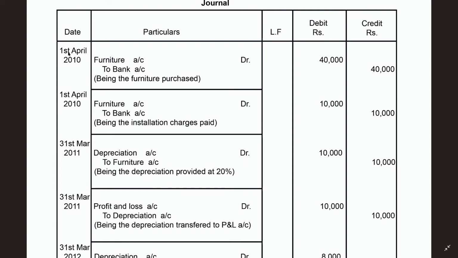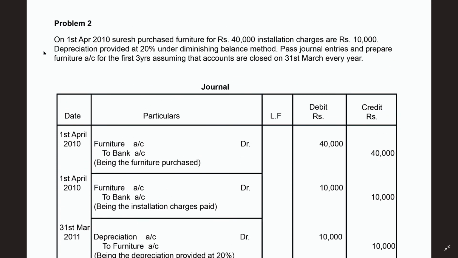So remember, on 1st April only we will buy the machine. On the 1st April only the installation charges will be charged. Okay. So the next step is depreciation. Depreciation must be provided at 20% under diminishing balance method.